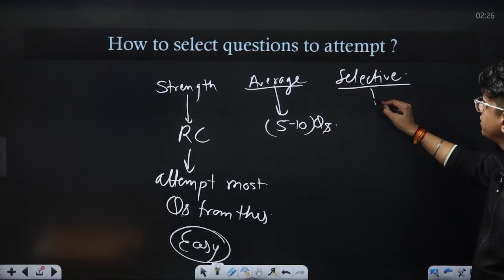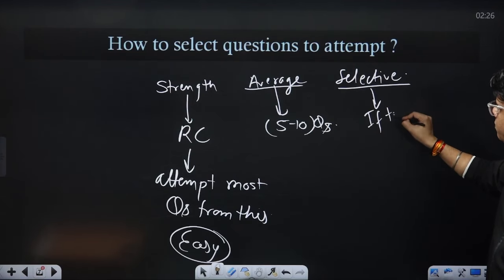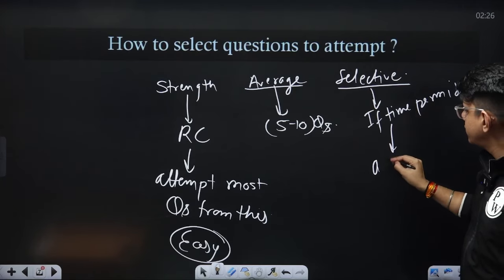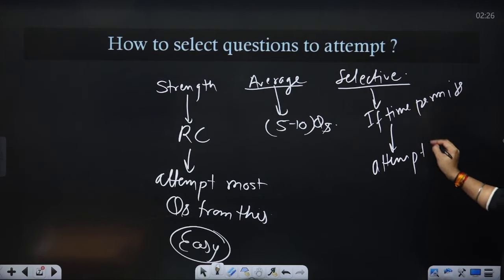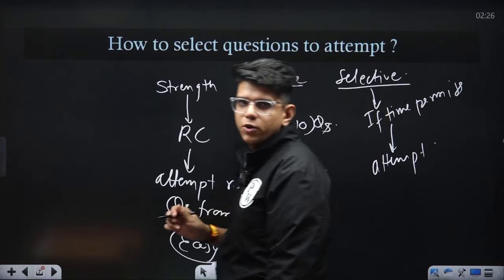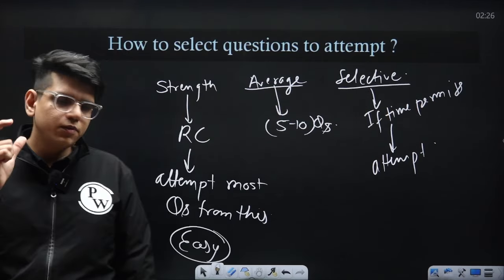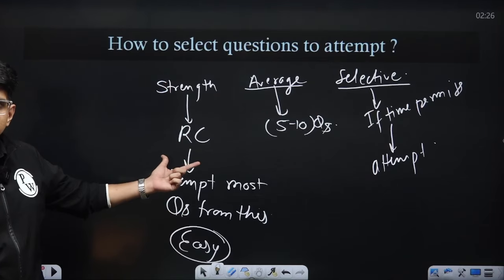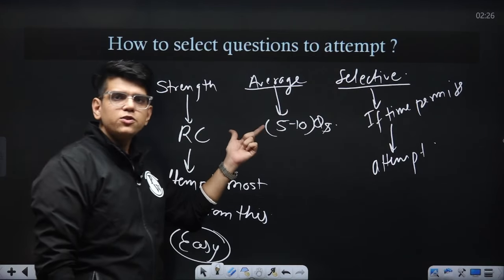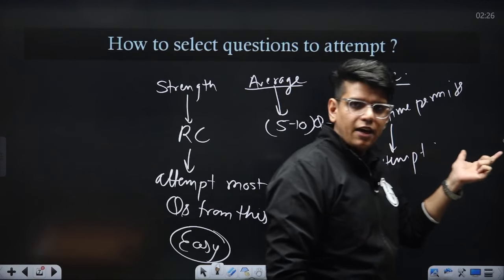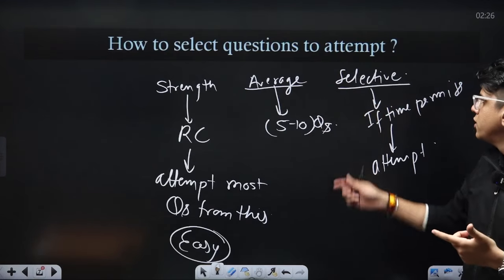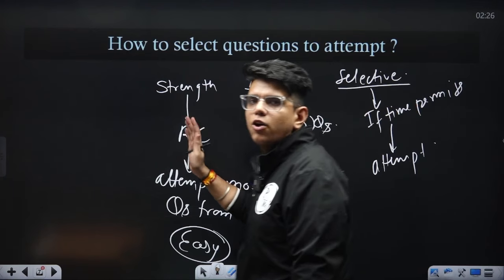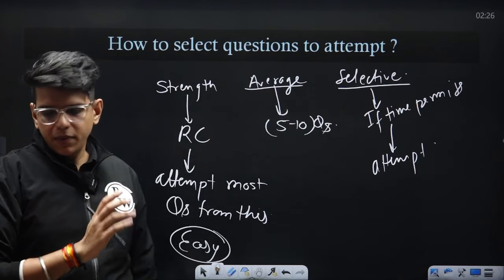And last, if time permits, attempt questions from the sections which are difficult for you. So first identify your strengths, attempt most questions from those sections, then move to the topics you think are average, and from those move to the selective section if time permits. So this is how you should navigate through the paper.